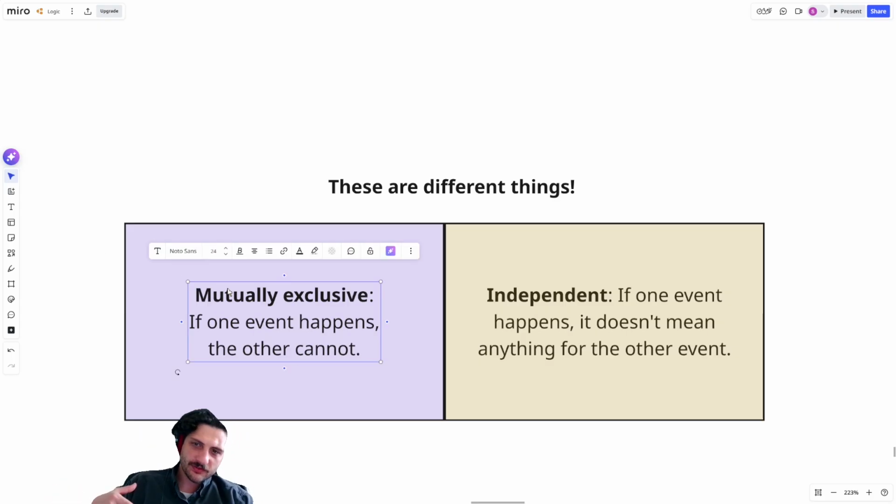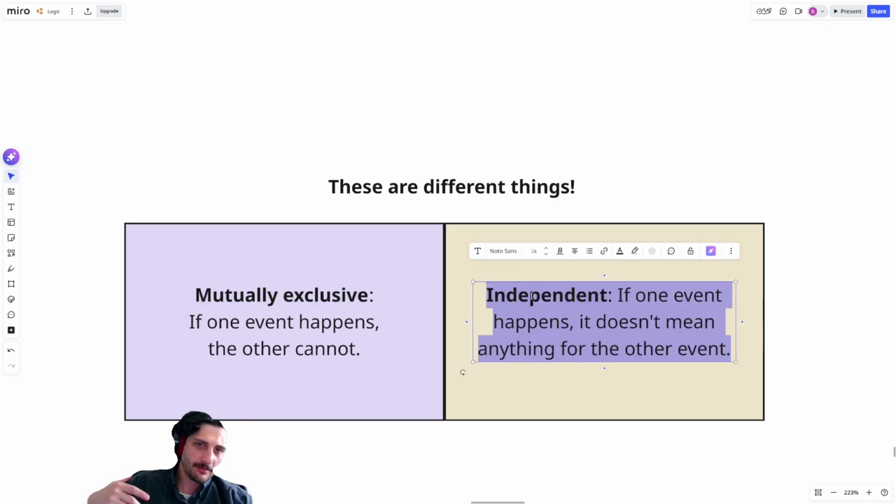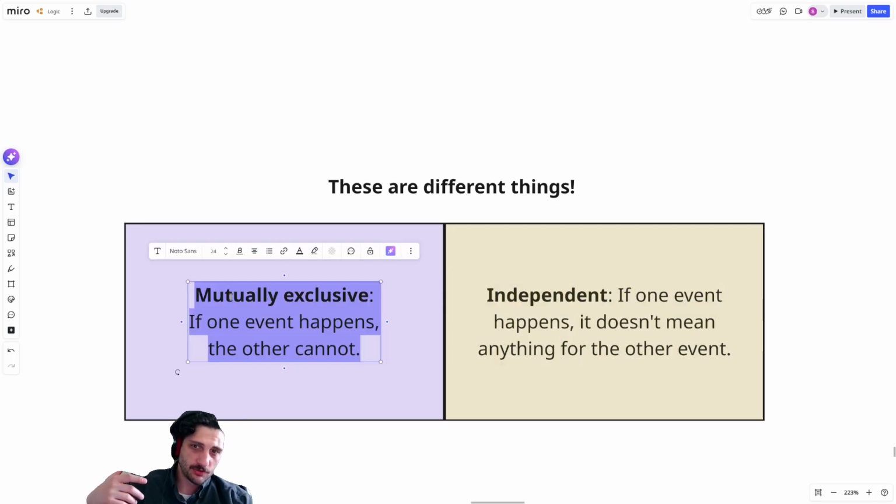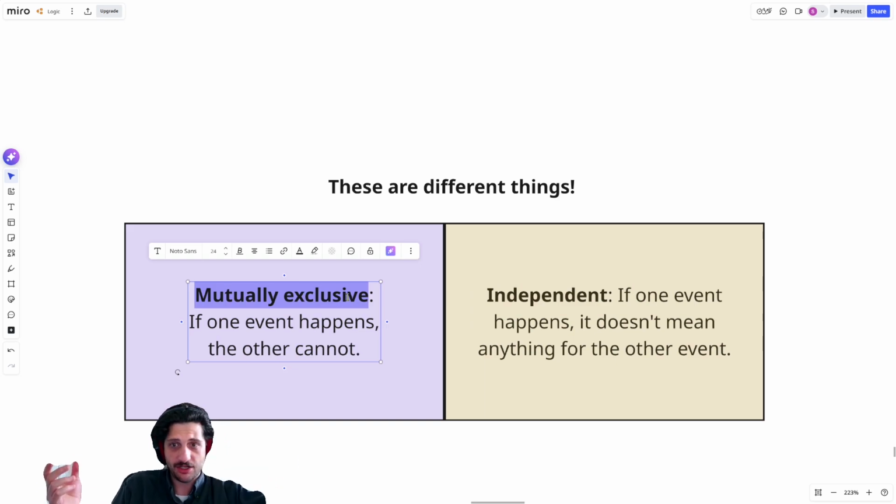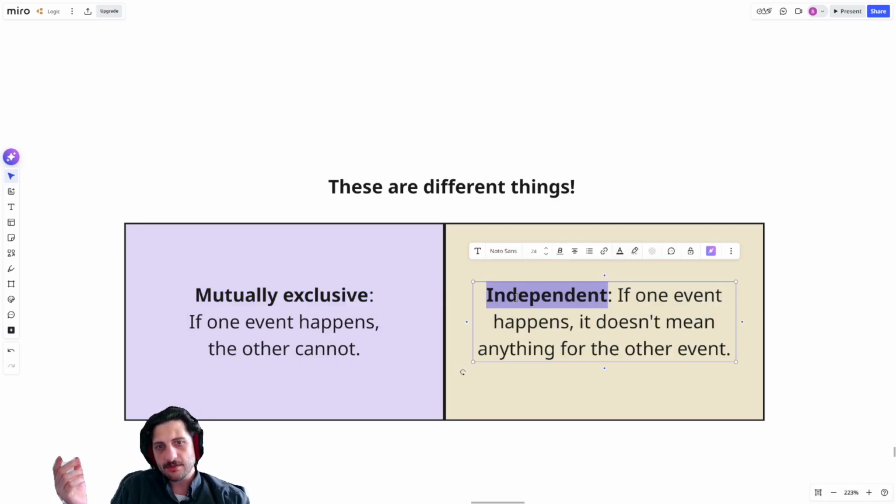In fact, if two events are mutually exclusive, they're very much not independent. Being mutually exclusive means that if one happens, you already have information about the other one: you know that one can't be happening. But the point of an independent event is to say, hey, knowing that this thing happens doesn't tell me anything about whether or not this other one would happen.